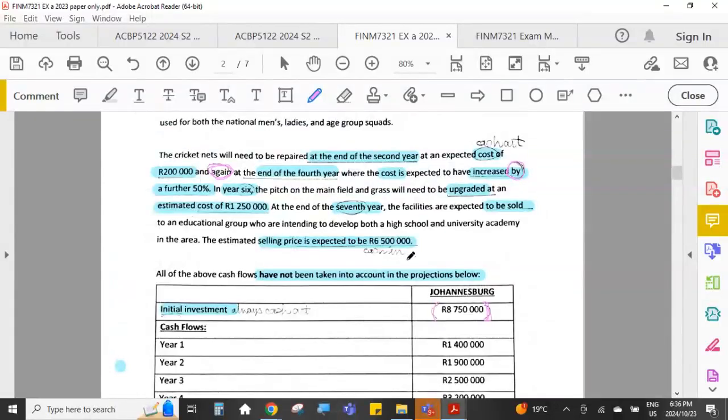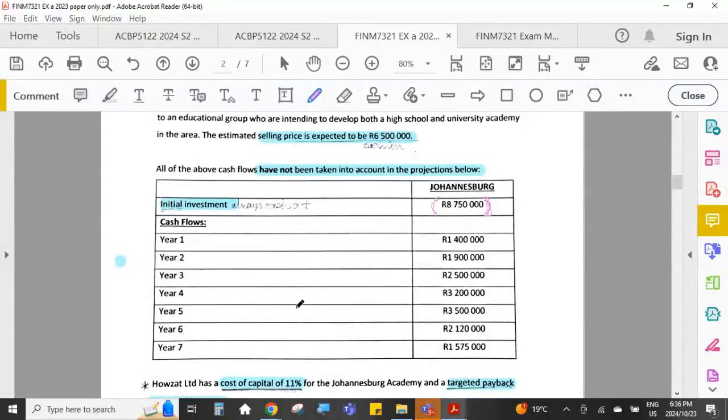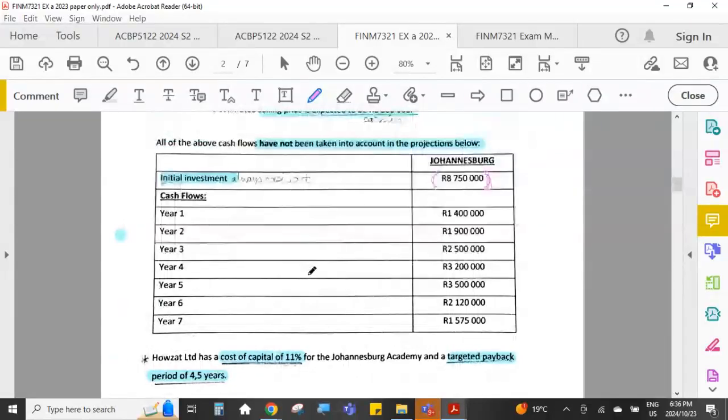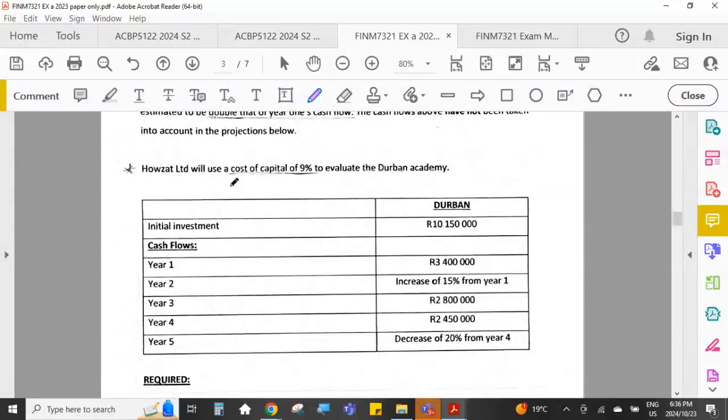So we will do one table for the Johannesburg cash flows. We will do all 7 years, including these adjustments. We will then calculate the net present value of those Joburg cash flows. We will then do a table for the Durban cash flows,